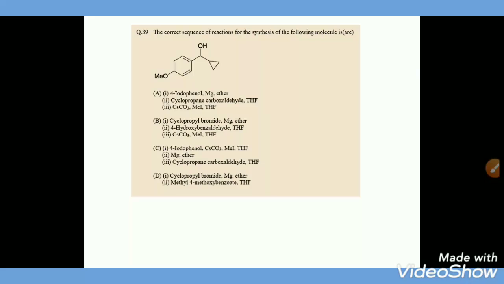And another question: the correct sequence of reactions for the synthesis of the following molecule. See, this is the product, and the reagents are given in the four options. We'll see them one by one.